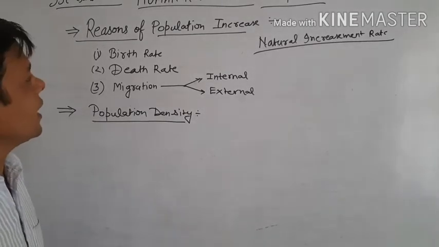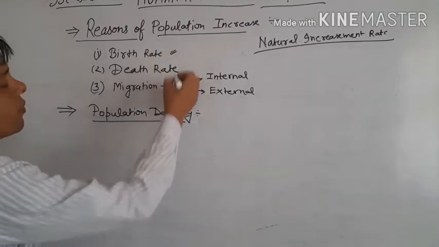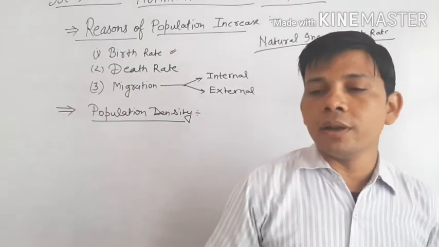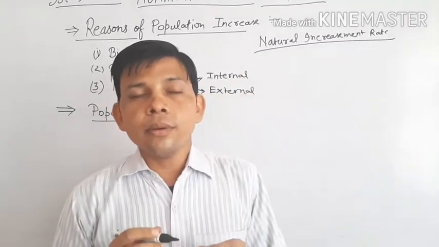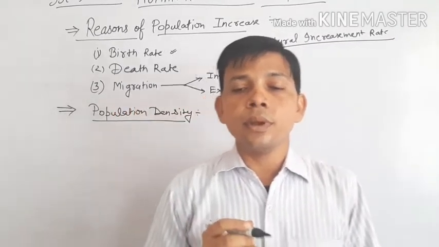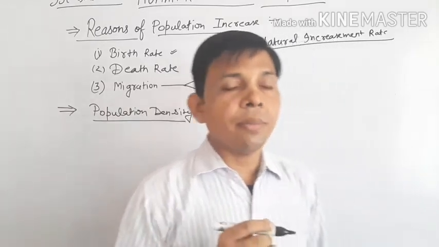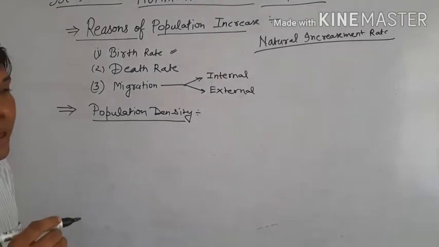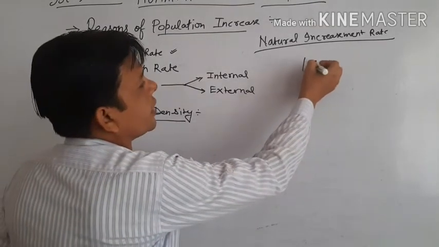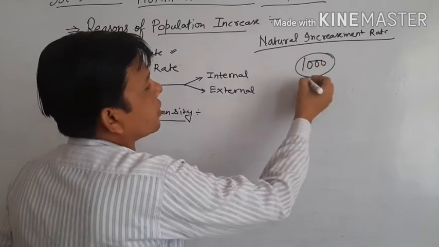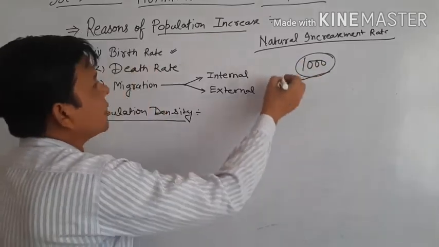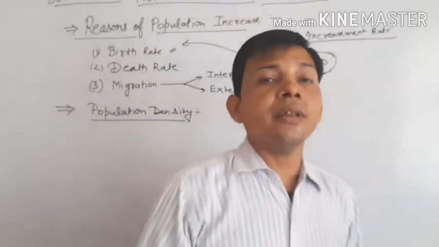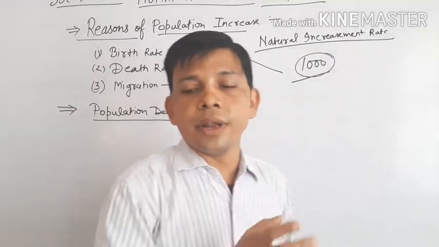Okay, students. After that, we discuss the birth rate. What is the birth rate? Birth rate refers to the number of live children born in a year per 1,000 persons. It can easily be understood that the number of babies born per 1,000 is called the birth rate. And this birth rate is always higher than the death rate.